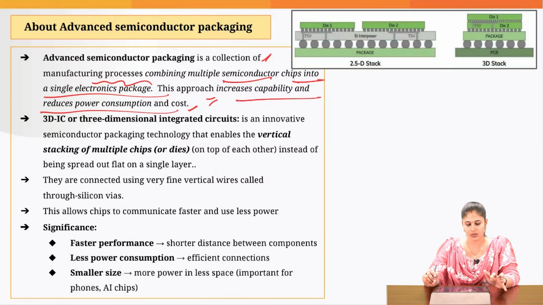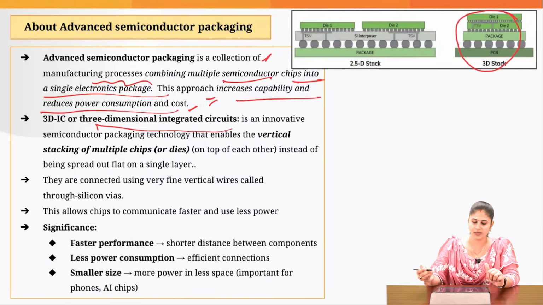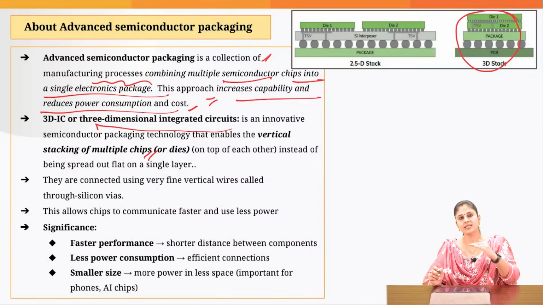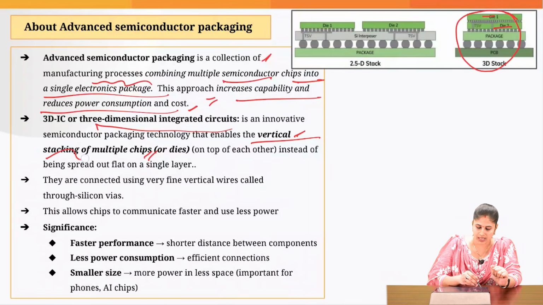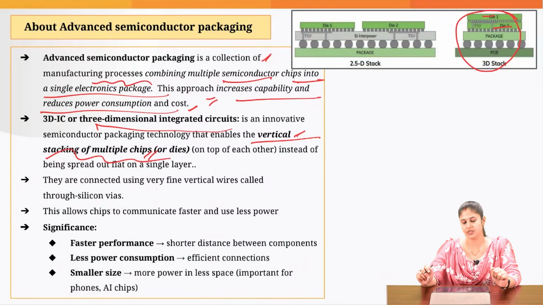Now, when I talk about the 3D mechanism, three-dimensional integrated circuits, as you can see here, the semiconductor chips are stacked vertically, die 1, die 2, so there is vertical stacking of multiple chips.